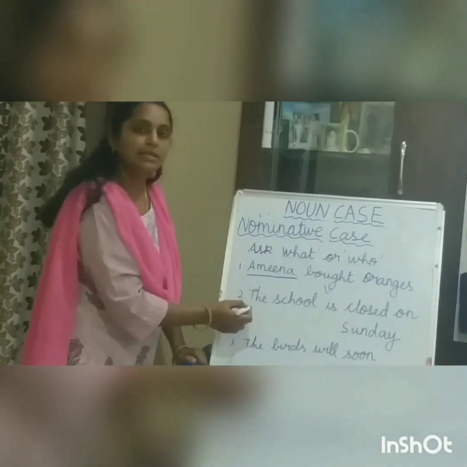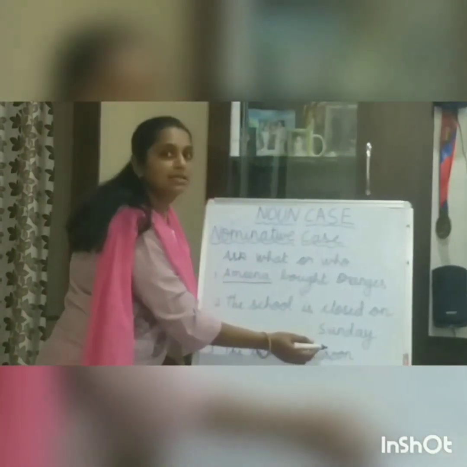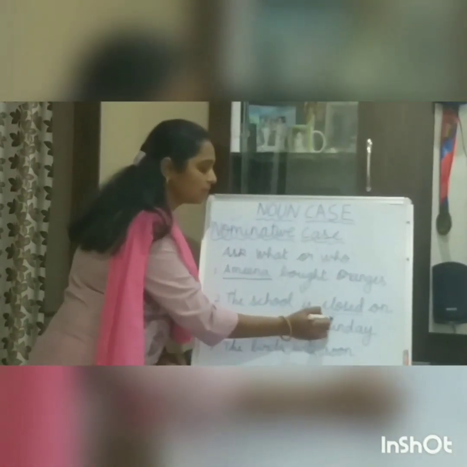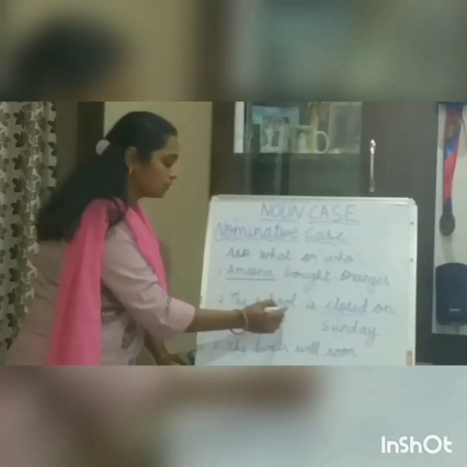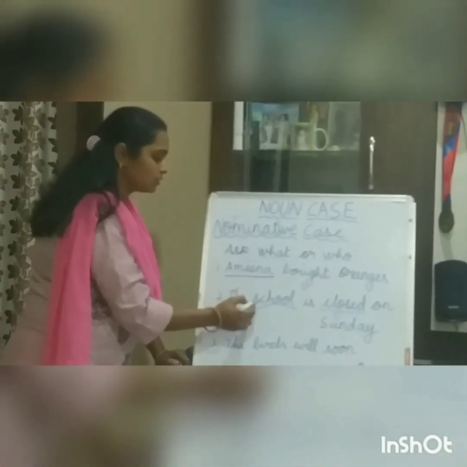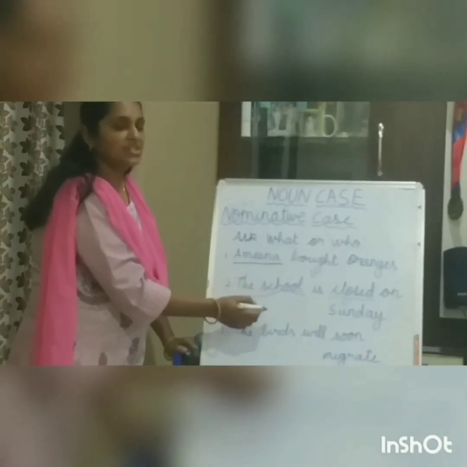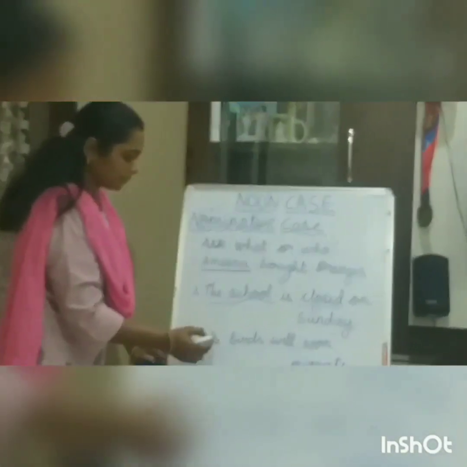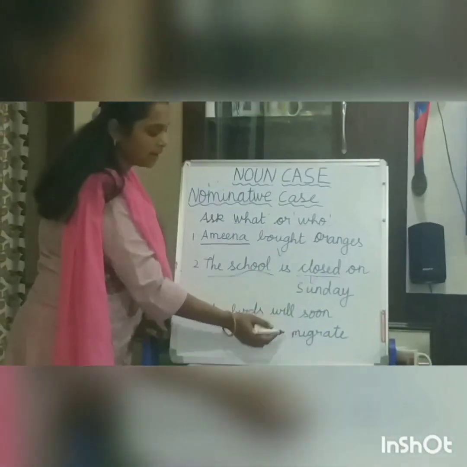Now here to the second sentence. The school is closed on Sunday. Now closed is the verb here. So before that, what is closed? School is closed. So it takes the subject place, and it acts as a nominative case here. Now third sentence. The birds will soon migrate.